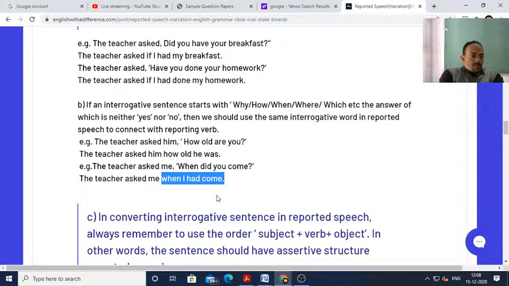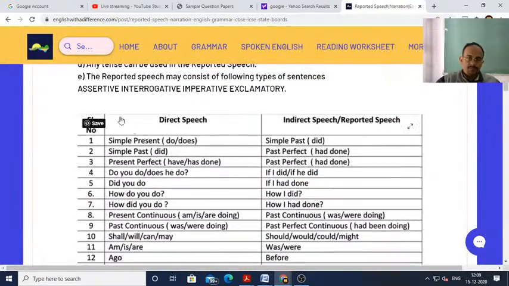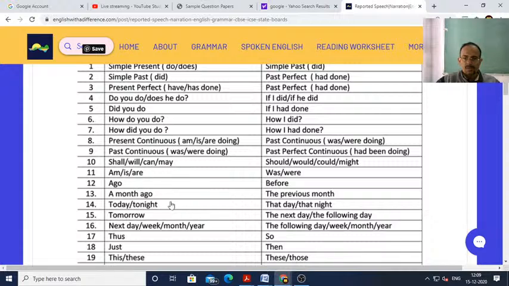Some of you might be wondering, how come did becomes had? Of course, because I have already given you the table where I have listed out the tense conversion as well. So simple past becomes past perfect, present perfect becomes past perfect, simple present becomes simple past, then past continuous becomes past perfect continuous. So this table you've got to learn by heart to be able to convert correctly. This table you've got to learn perfectly.